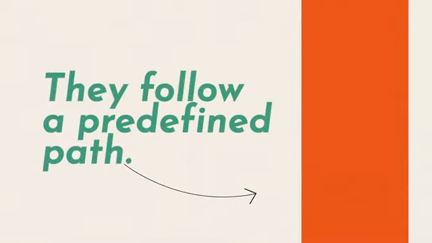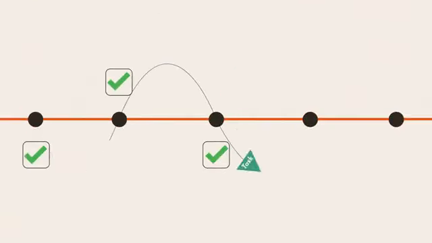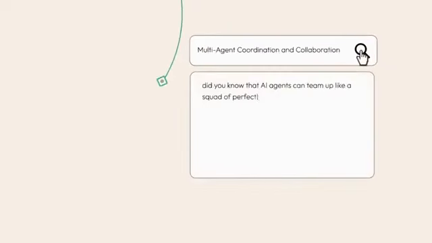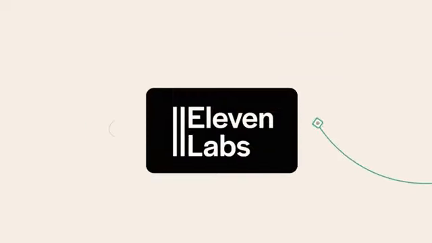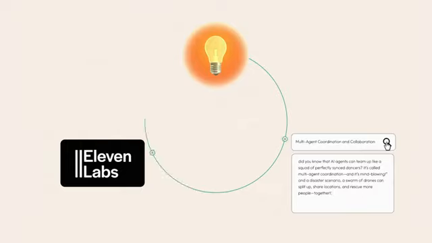Workflows, on the other hand, are static. They follow a predefined path. You give them a task, and they execute it step by step without deviation. For example, a YouTube scriptwriter clone. It gets a topic, searches the web, writes a script based on your guidelines, uses external APIs like 11 Labs for voiceovers, and it follows the same path every single time.